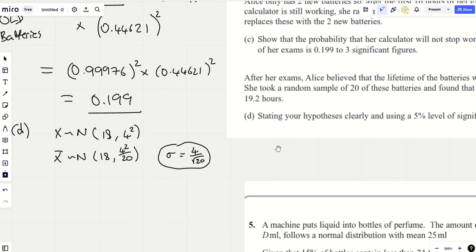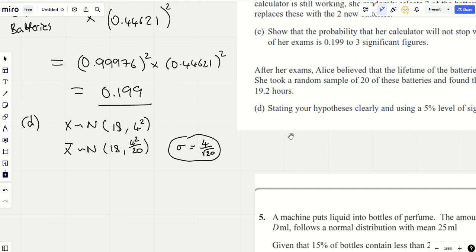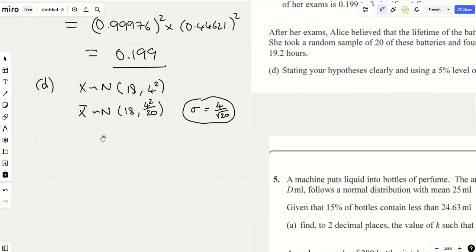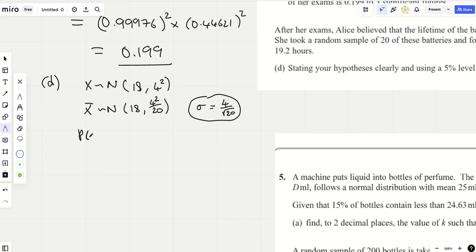It's really important that. Okay, right, what do we do next? Well, she took a random sample of 20 and found their mean lifetime was 19.2. So we're going to find the probability that X bar is greater than or equal to 19.2.